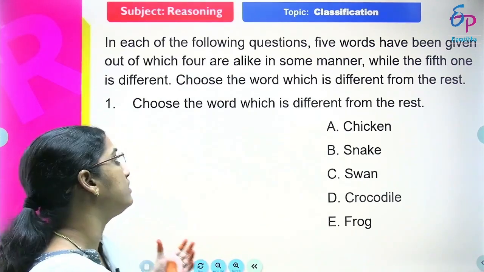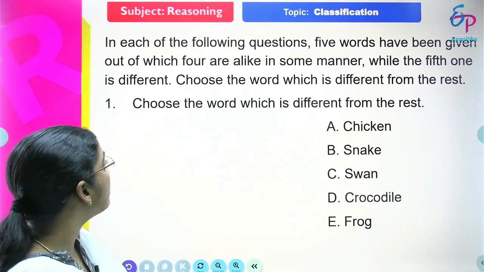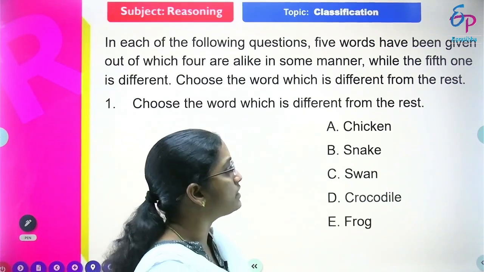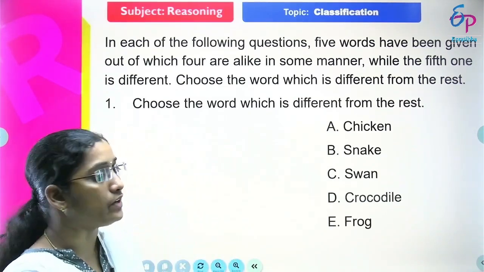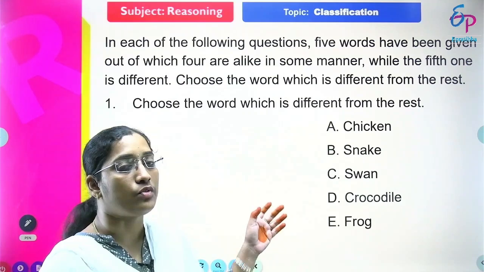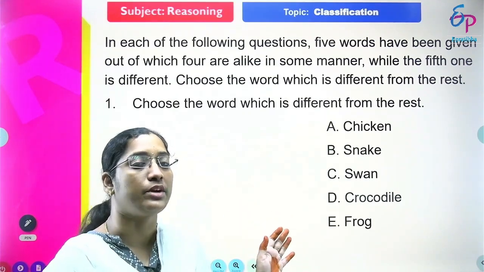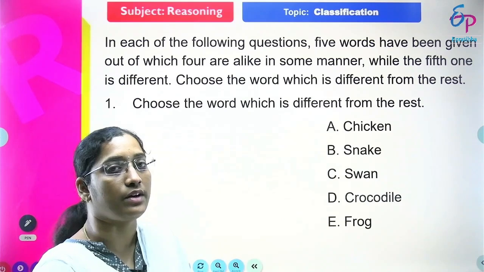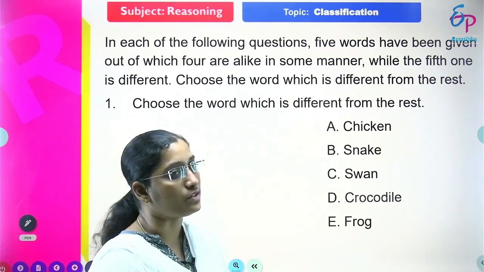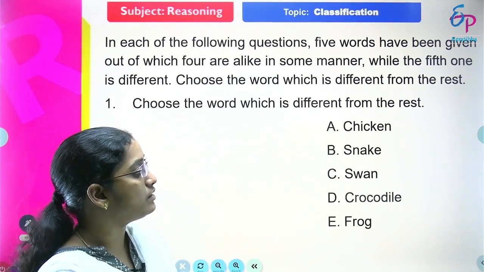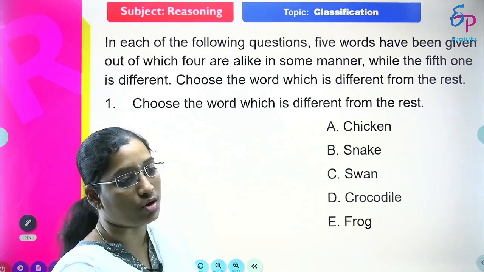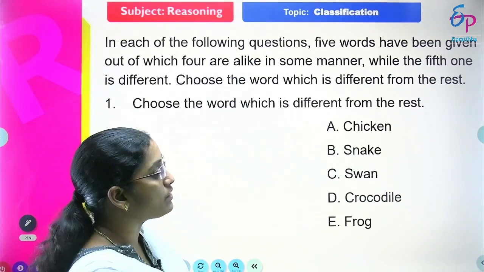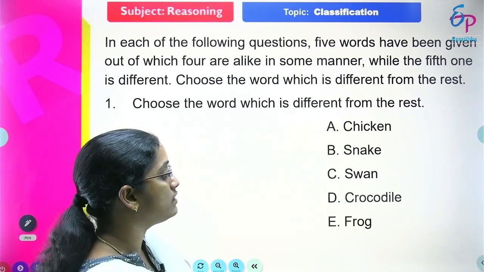What's our first question? Choose the word which is different from the rest. Here they are giving 5 options. First we need to check the information related to each option, then find the different one out of the 5 given. The first one is chicken, then snake, swan, crocodile, frog. Out of these 5 we need to find the different one.